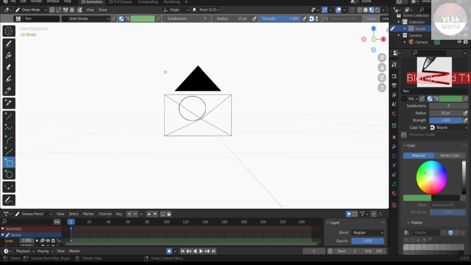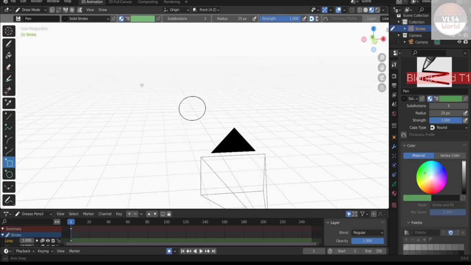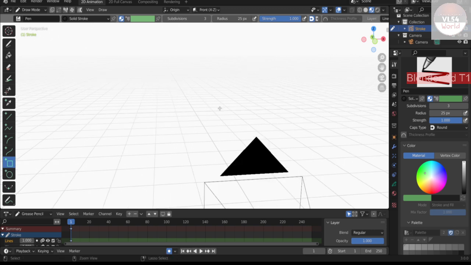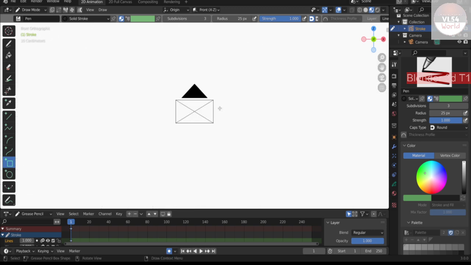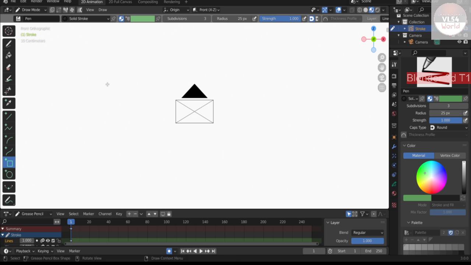This is a basic camera, a camera angle. So this is a basic one. The first one is just a power stroke. Just this one. A fill, a dropper.